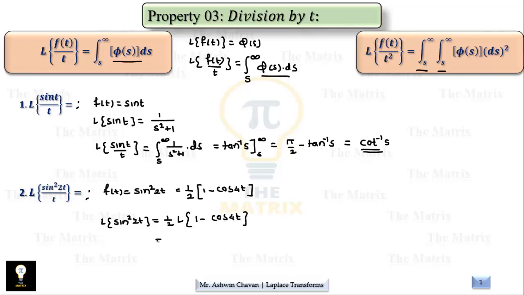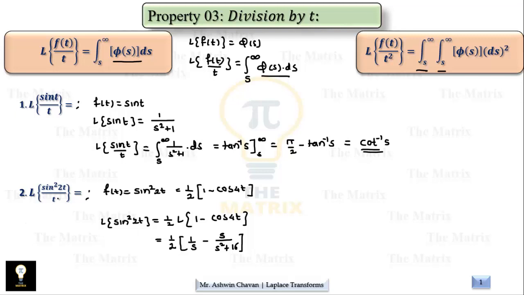Also we have seen that using the linearity property, Laplace of the subtraction of two functions is nothing but the subtraction of the Laplaces of the individual functions. So Laplace of 1 is 1 by s, and Laplace of cos 4t is s upon s square plus a square, where a is 4, that's why 16. Now this is Laplace of sin square 2t.